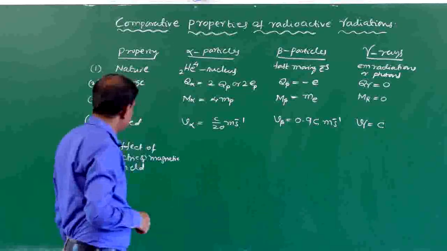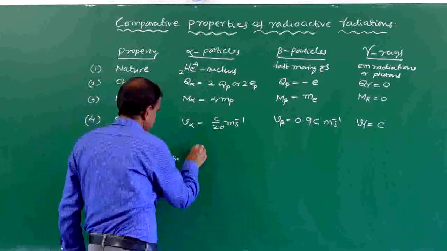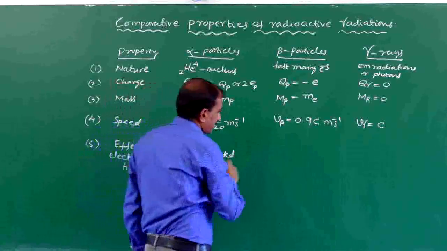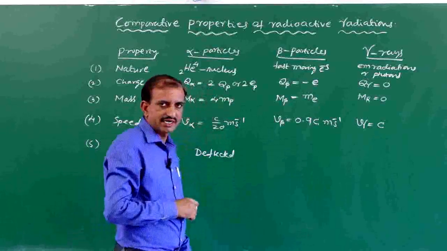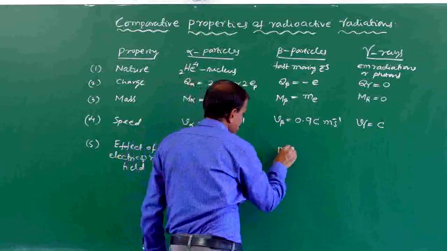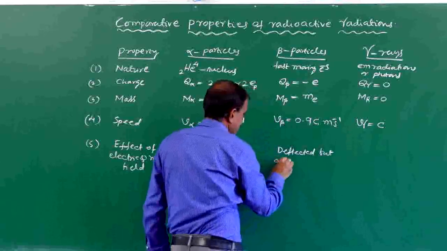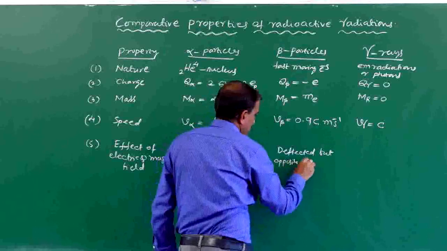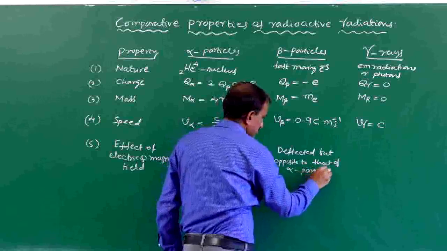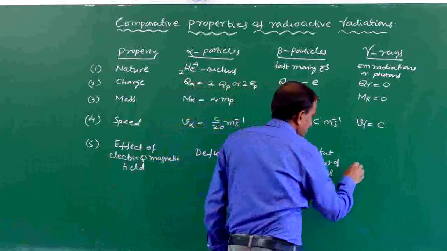Since it has charge, it is deflected due to the presence of electric and magnetic fields. Beta particles are also deflected, but in a direction opposite to that of alpha particles. Whereas gamma rays have no charge, therefore they are not deflected.